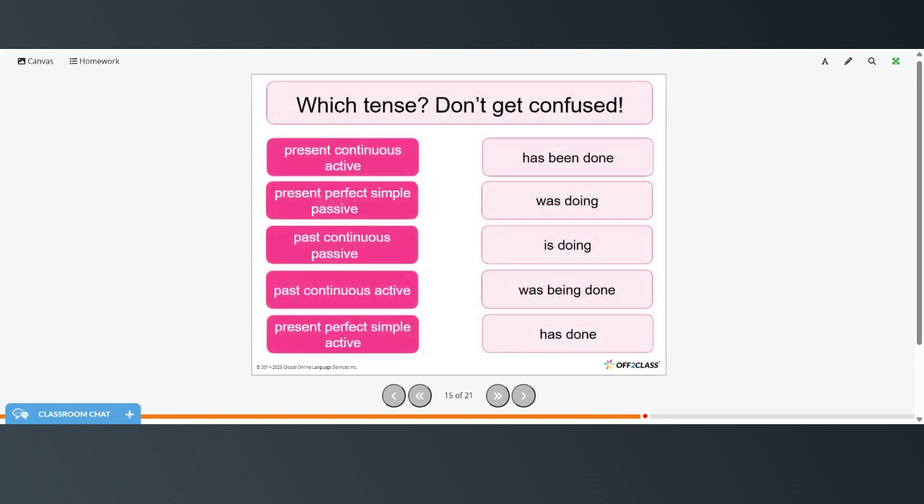All right, so you'll have to match these with the correct tense. So present continuous active would be is doing. Present perfect simple passive is has been done. Past continuous passive was being done. Past continuous active is was doing. And present perfect simple active is has done.